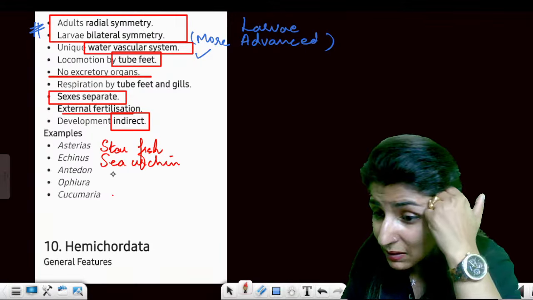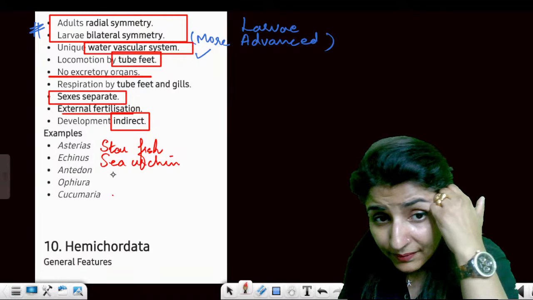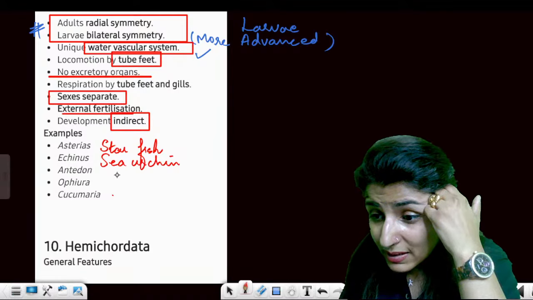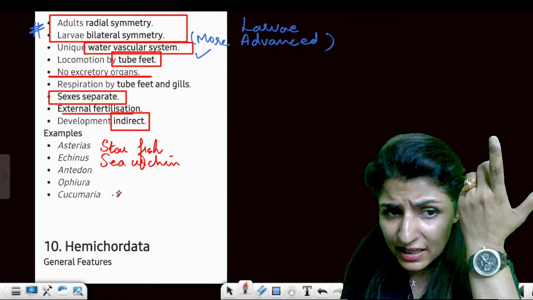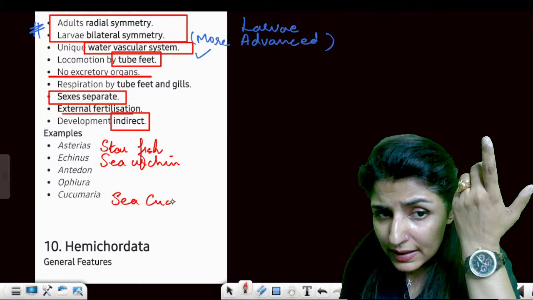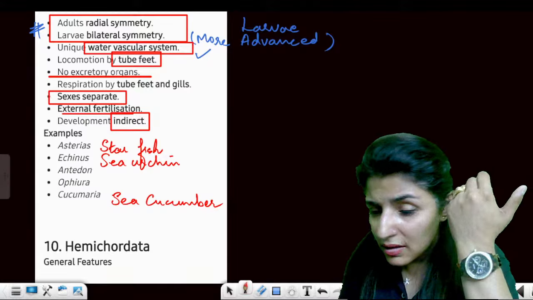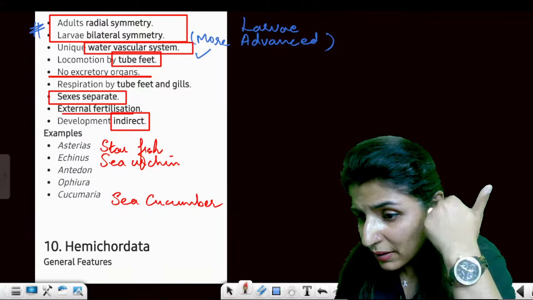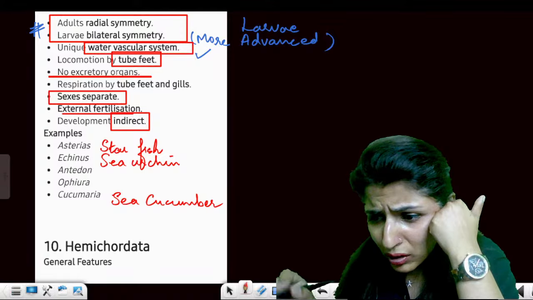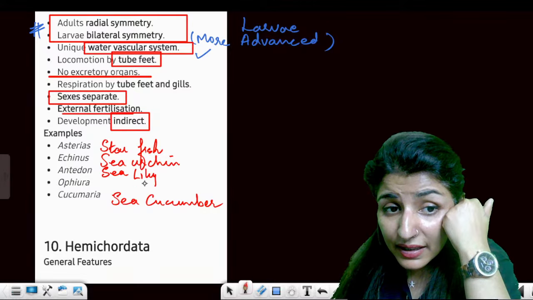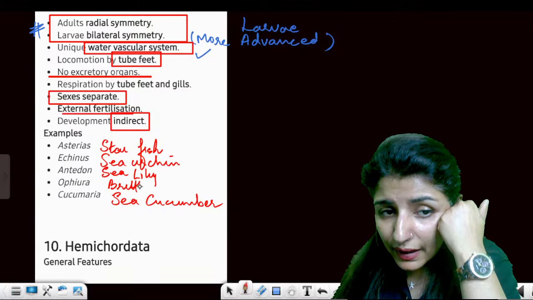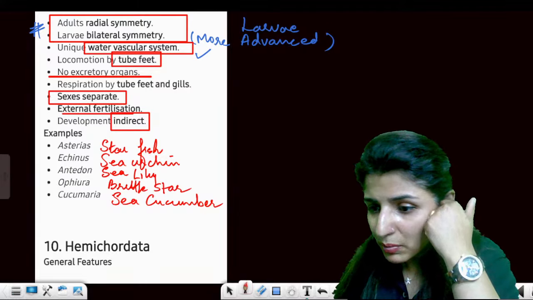Antedon. Who tells me about Antedon? Cucumaria is easy to remember, sea cucumber. Asterias is starfish, Cucumaria is sea cucumber. Antedon is sea lily. Very good. Ophiura is brittle star. So these common names should be well learned.